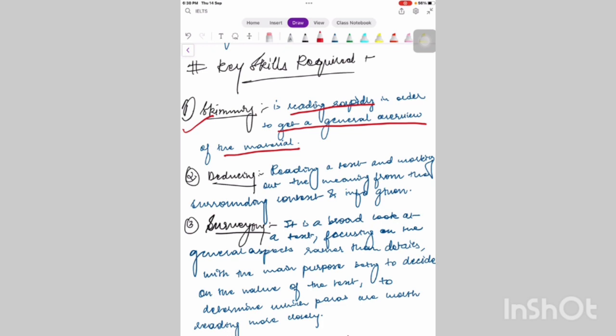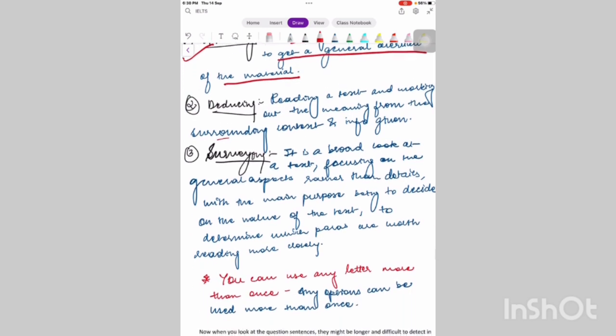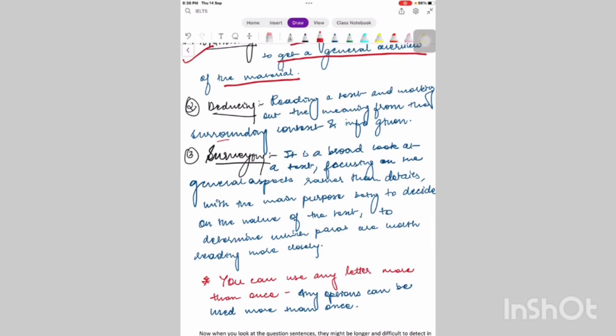You're reading rapidly to get a general idea, the main idea, reading text and working out the meaning from the surrounding context and info given. You don't just have to read it fast, but you have to read so that you can get the gist of the paragraphs. So it's not just that you're reading the text, but you are able to find out the meaning from the surrounding context and whatever information is given.